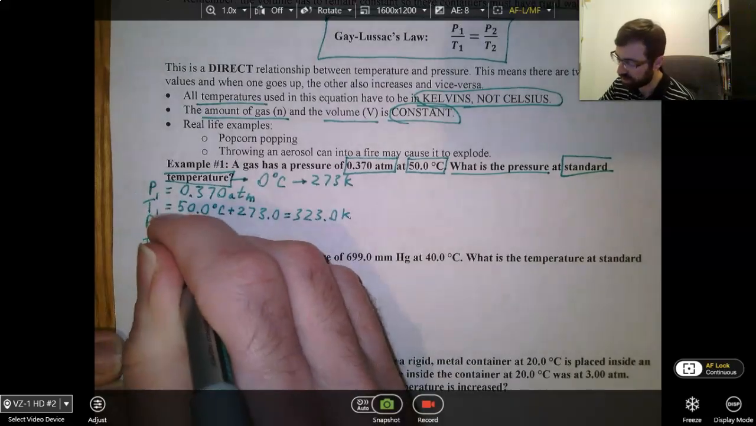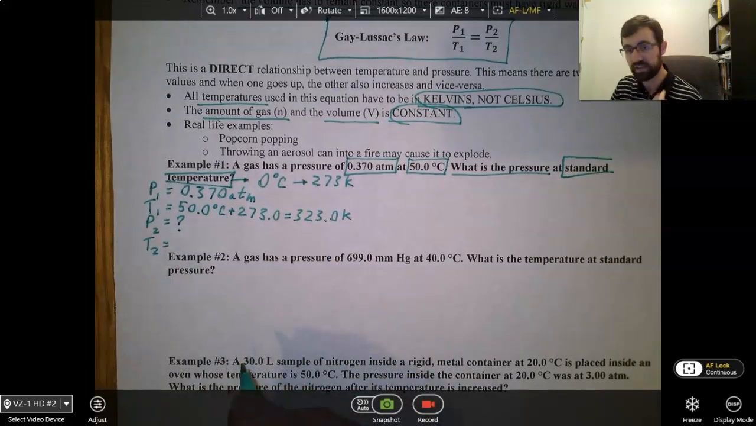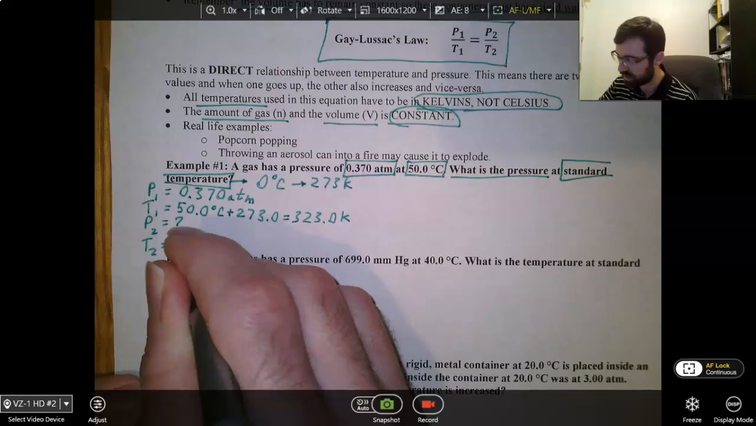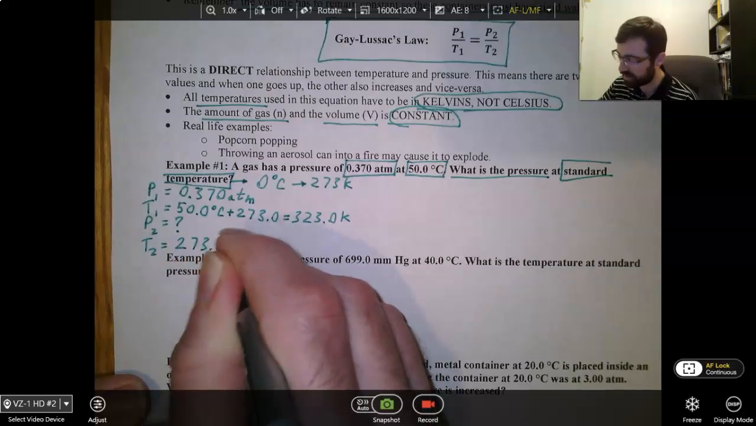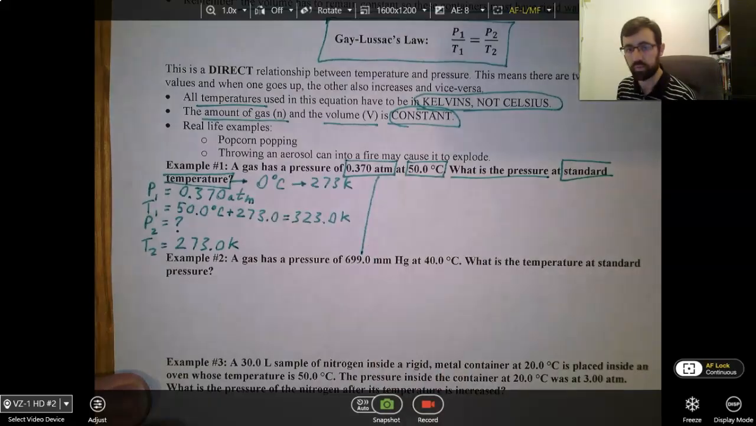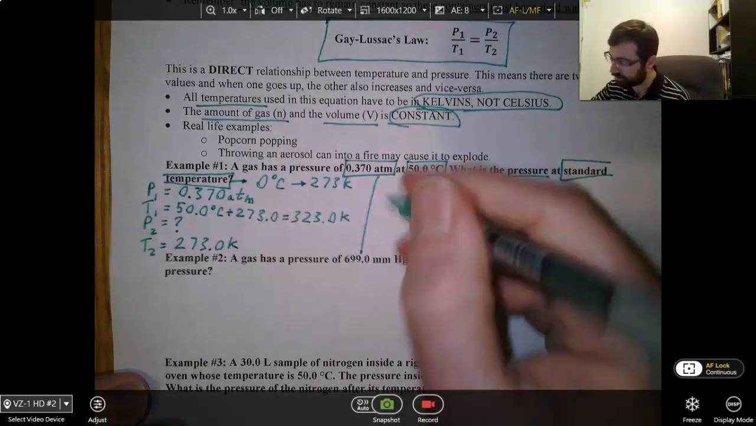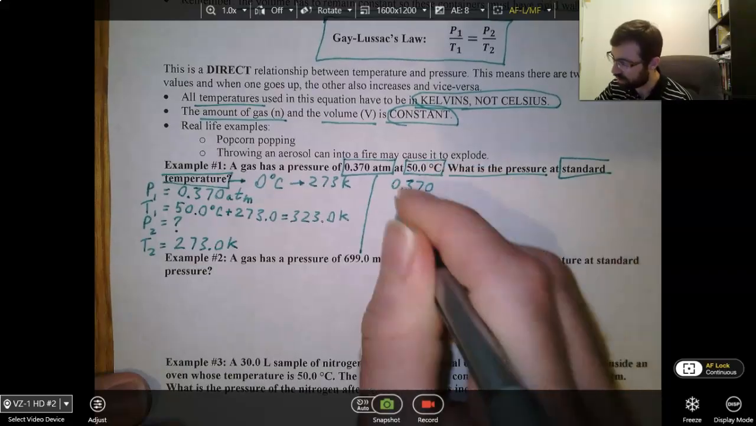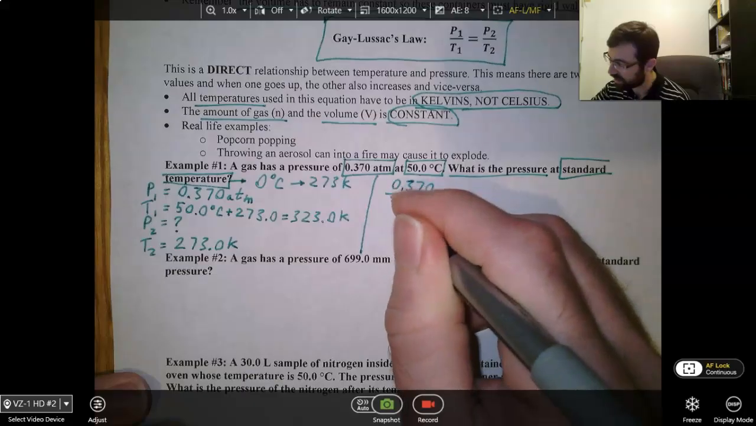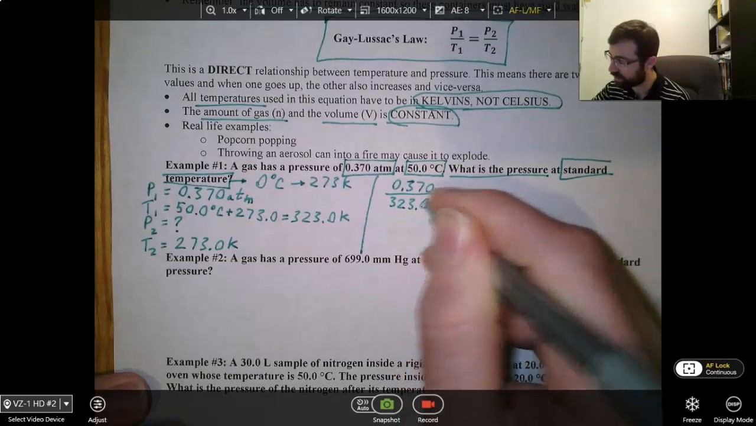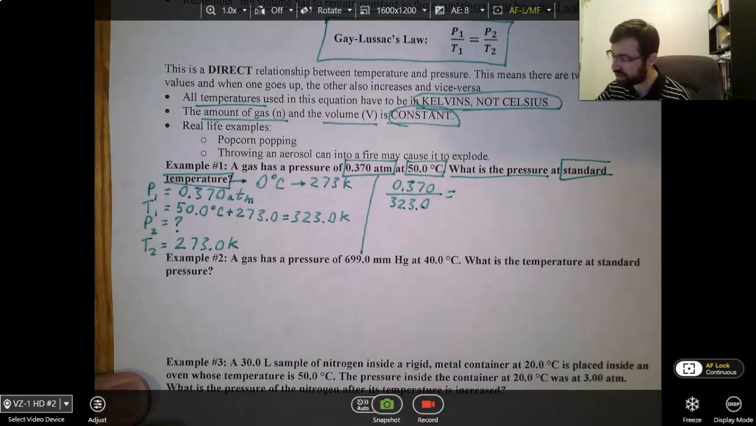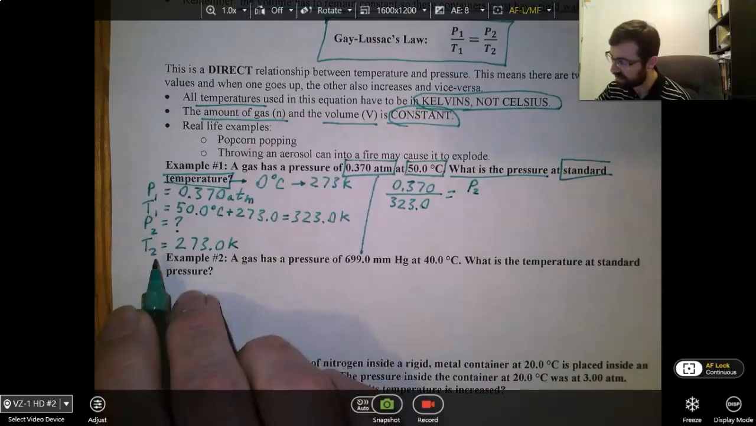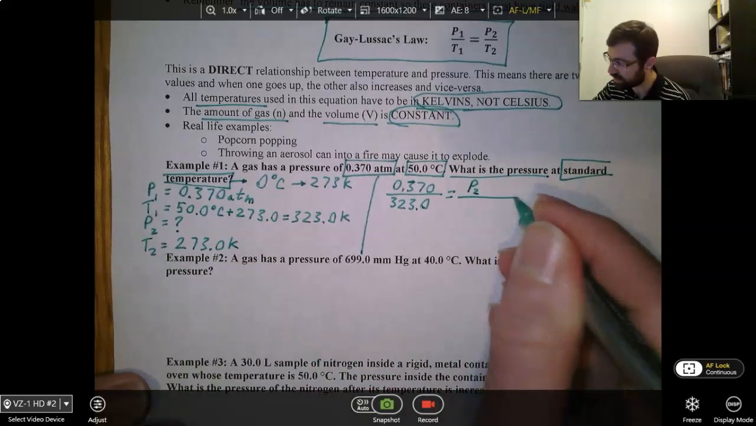Pressure 2, that's what I'm looking for. So I'm going to put a question mark here. And then T2 is standard temperature. Again, 0 Celsius is 273 Kelvin. So we're going to do 273.0 Kelvin. And let's do our problem. P1 over T1, so 0.370, that's P1, over 323.0, which is T1, equals P2 over T2. P2 is our unknown. I'm just going to call it P2. And then T2 is 273.0.